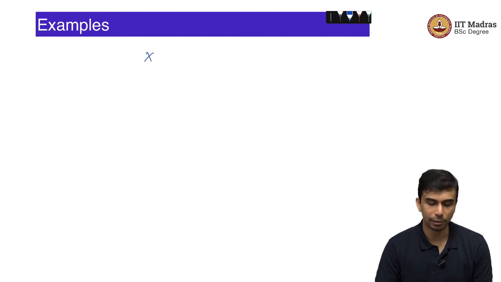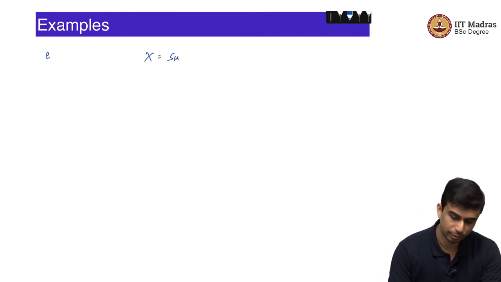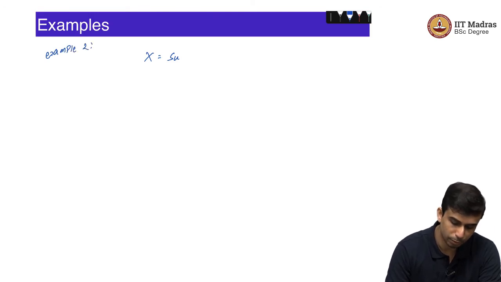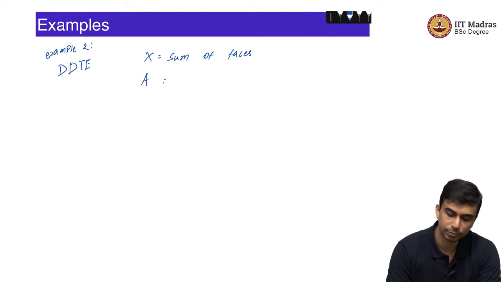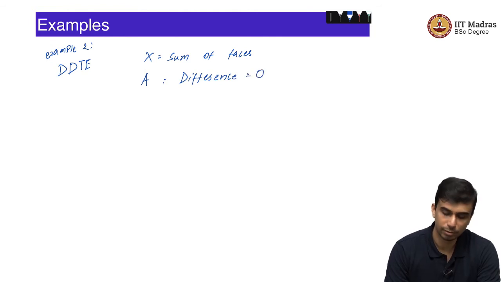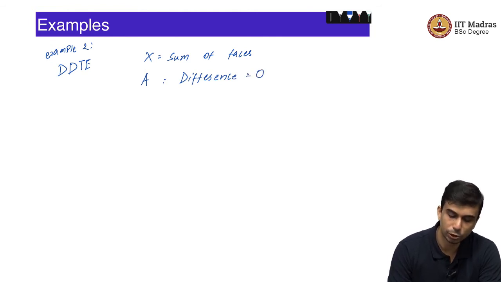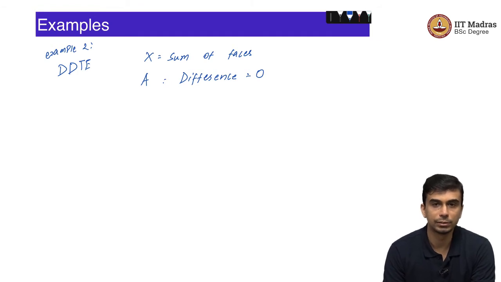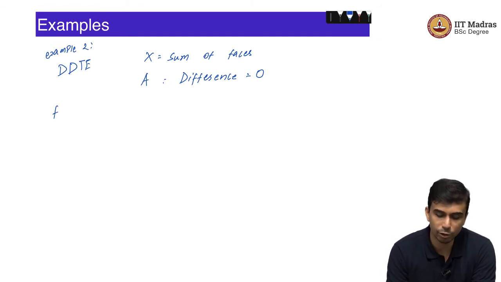This is a simple example. Let us do one more example. Let us say x is once again the sum of phases, and we are once again working in the double dice throw experiment. X is the sum of phases, and let us say A is the event, the difference equal to 0. Difference, that means that effectively both phases are the same. That is what A is, right.